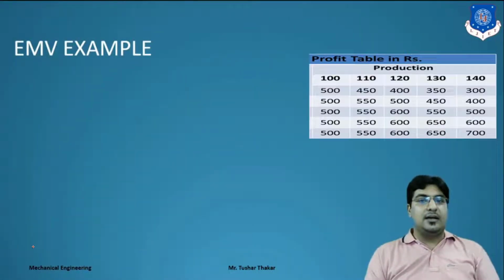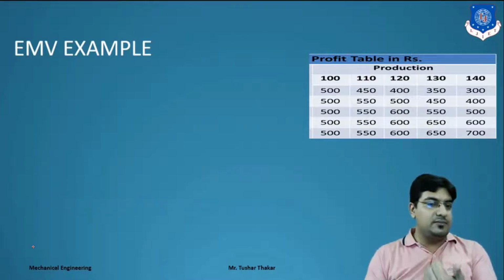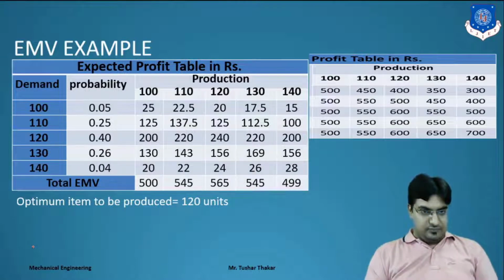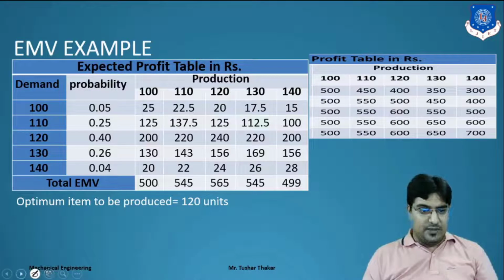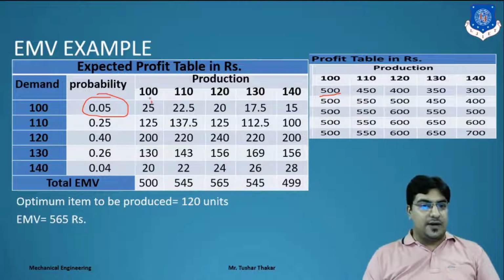that is the EMV calculation. So what we have to do, optimum item, we have to find out the EMV. How do we find out the EMV? So here we have a profit table. Here we have a profit. Clear? 500 rupees. So that profit will be multiplied with the probability. We have to get the first expected profit for the same demand and same production.